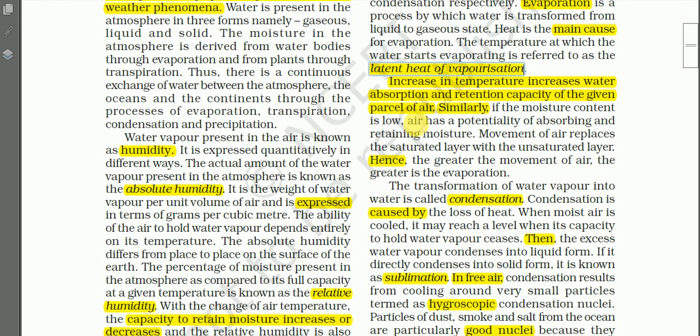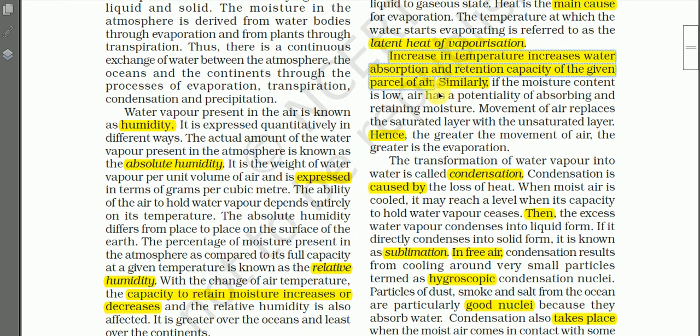Increase in temperature increases the water absorption and retention capacity of a given parcel of air, which we learned earlier. If there is an increase in temperature, then volume will be expanded and the water absorption and retaining capacity will be increased.